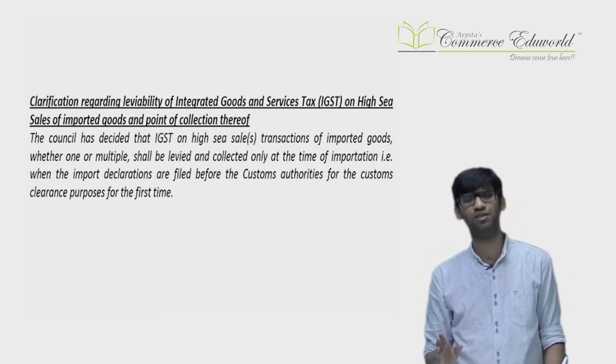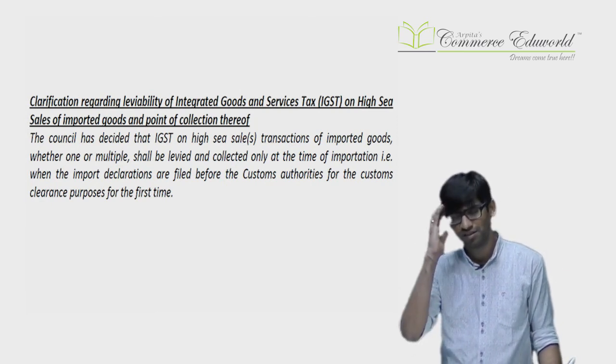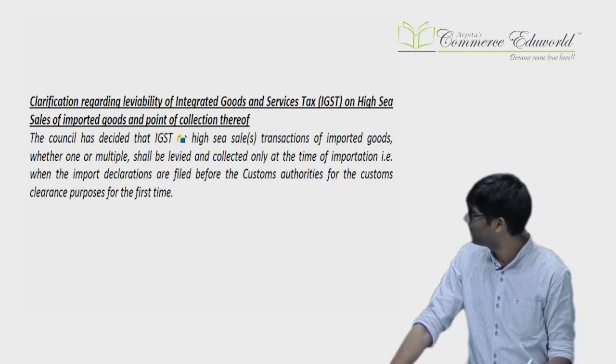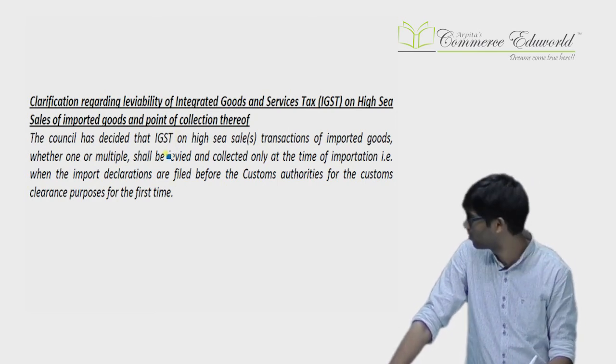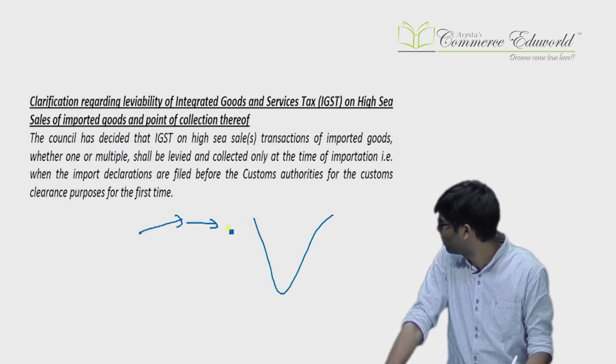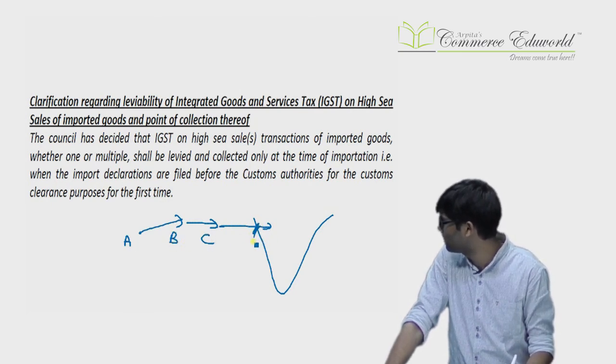That was totally procedural. You can just remember the procedure, that's it. You need not memorize it by heart, you can just imagine it in diagram form and that will suffice. Next, there's a small amendment again in relation to exemption. What is this? Let us say we are importing goods, and import is in parts. Let us say A imports, transfers to B, B transfers to C. C clears the goods over here.